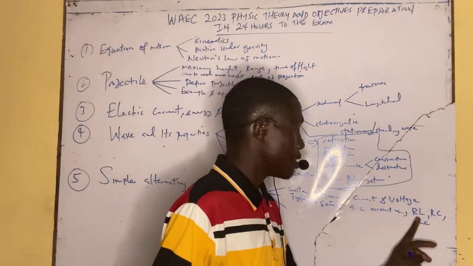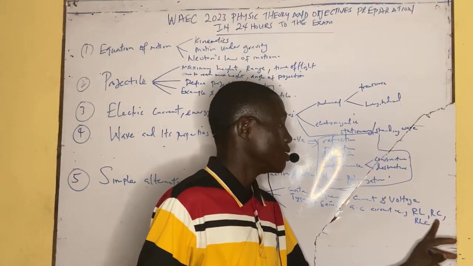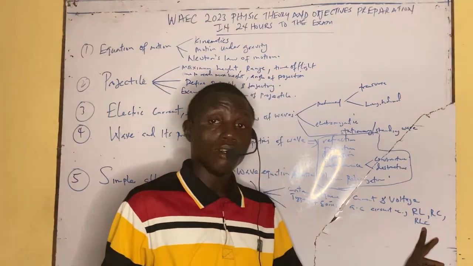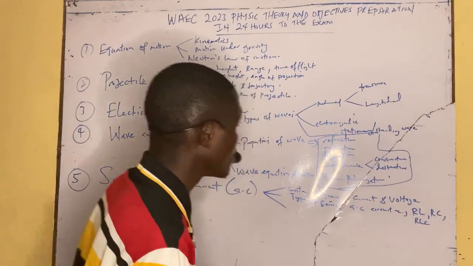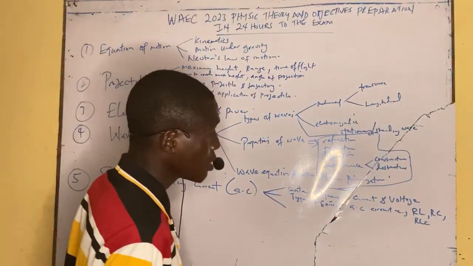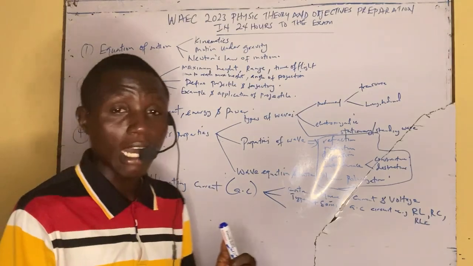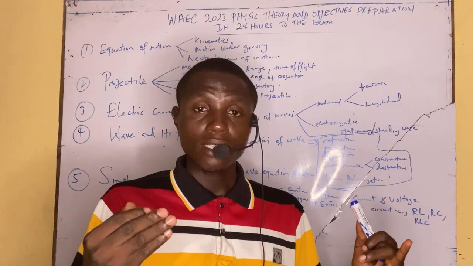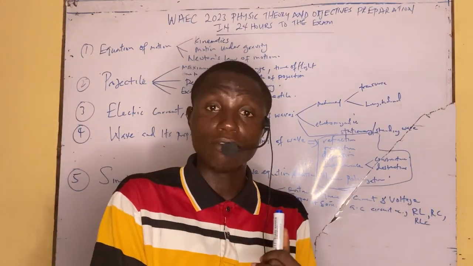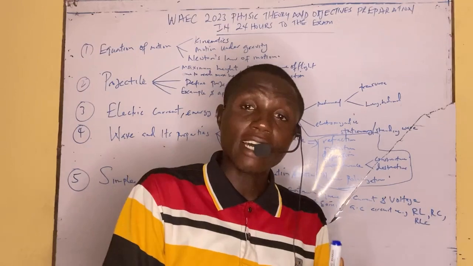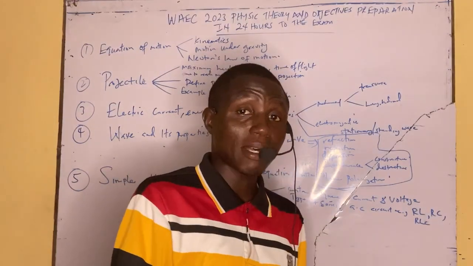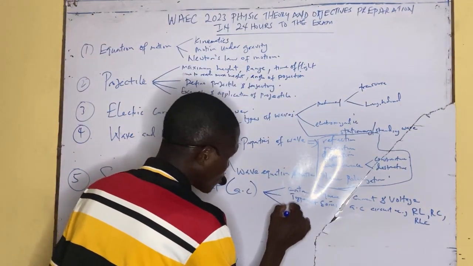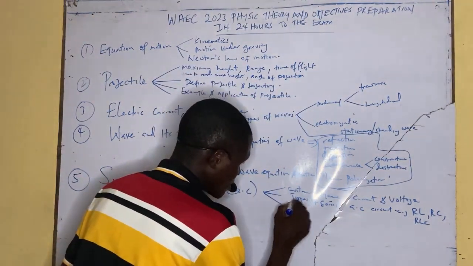The resistance and inductance, the resistance and capacitance, and the resistance, inductance and capacitance series. So you have to know the relationship between the potential difference of the resistance, the inductance, and the capacitance. And also you must know how to calculate the impedance of a three-component circuit, the impedance Z.